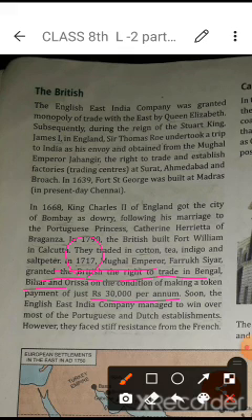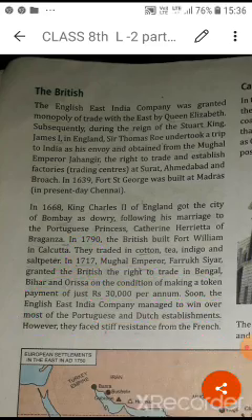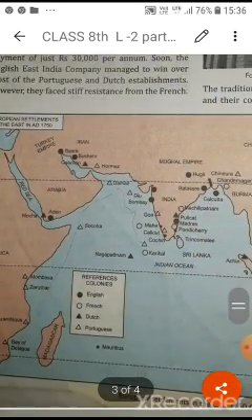So soon the English East India Company managed to win over most of the Portuguese and Dutch establishments. However, they faced stiff resistance from the French. Slowly they succeeded in driving out the Portuguese and the Dutch, but they had to fight with the French.